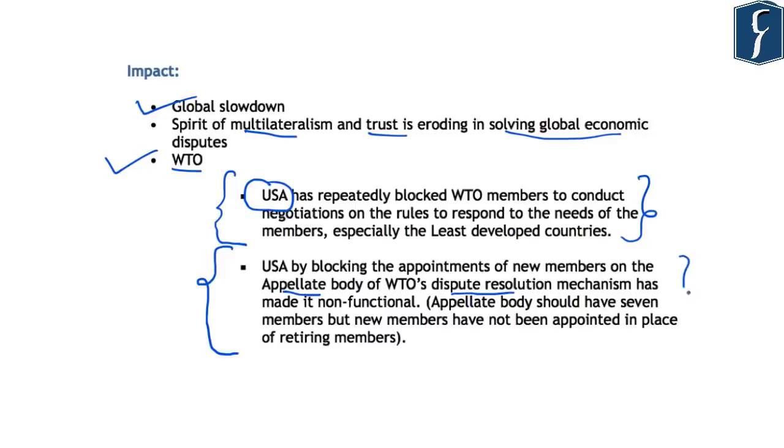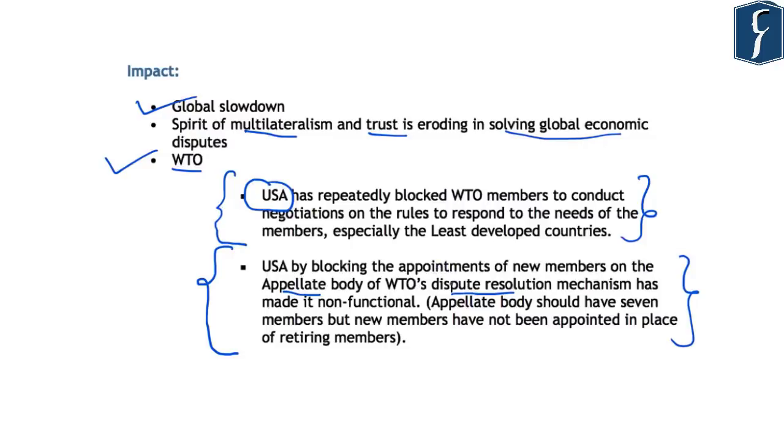And this body has become non-functional because the USA has been blocking the appointment of new members. Now you should know here that the members to the appellate body of WTO are appointed based on a consensus among the member countries, and the members are not appointed based on the majority. And that is why if any country blocks the appointment of a member, that person cannot be appointed to the